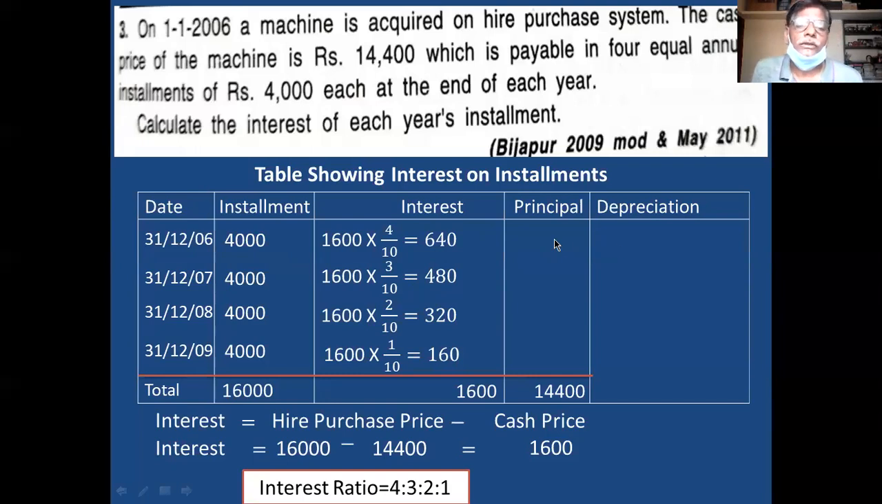Then what is the principal for first? 4,000 is the installment. Interest is 640. Am I right? Yes, sir. Second, 4,000 minus 480. Third is 4,000 minus 320. And fourth is 4,000 minus 160. Okay. Then you take the total, which must equal cash price. This is the third method of calculating the interest. Any doubt?